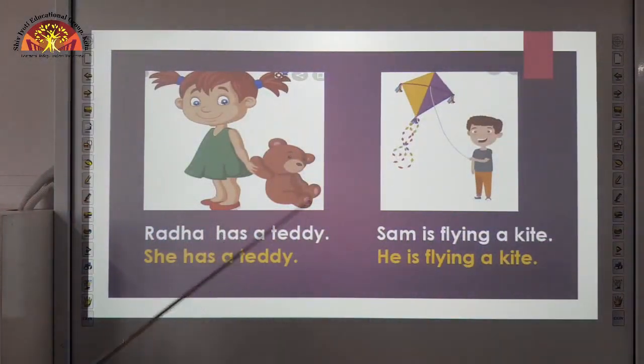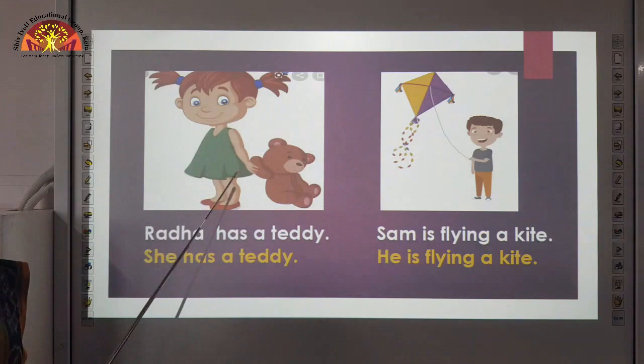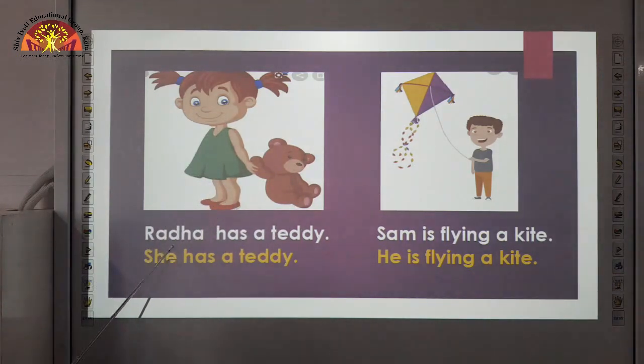Children, look here. You can see the picture of a girl with a teddy. So, who is she? Radha has a teddy. Here, Radha is a naming word and she is a girl. So, the pronoun we use in place of Radha is she. So, she has a teddy.